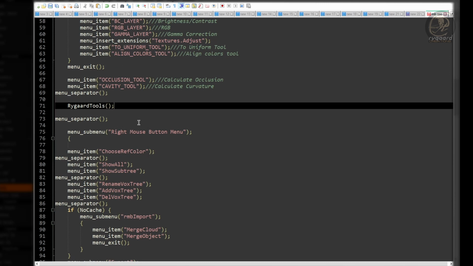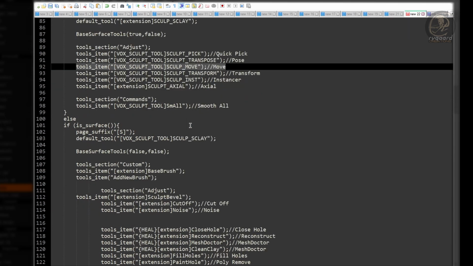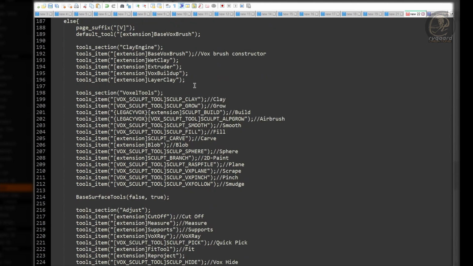Now, I'm going to add one more function that corresponds to a voxels mode feature, which is the sphere tool. So I'm going to go into the toolset.cpp script, and I'm going to look for the function that corresponds to the sphere tool. And it is right here. I'm going to select the entire function. Press Ctrl+C on the keyboard to copy it.